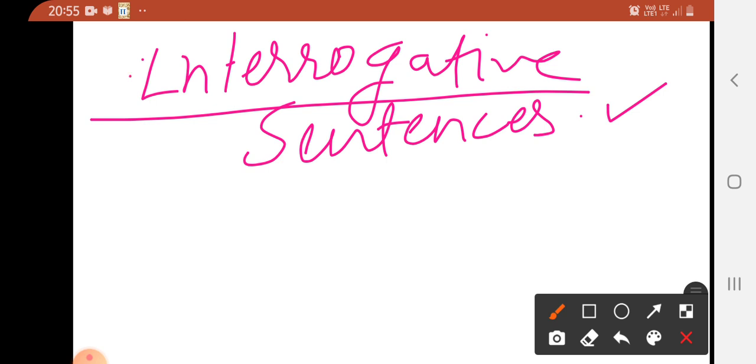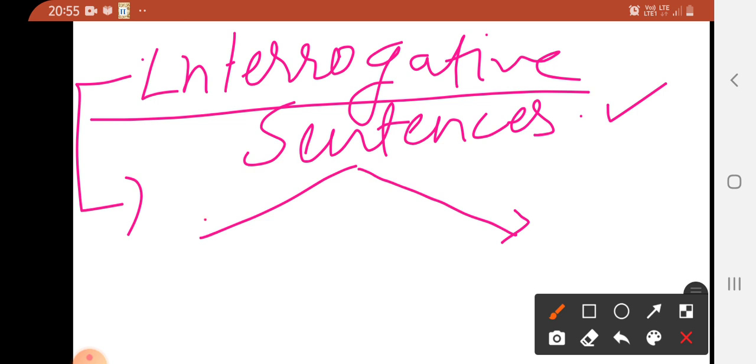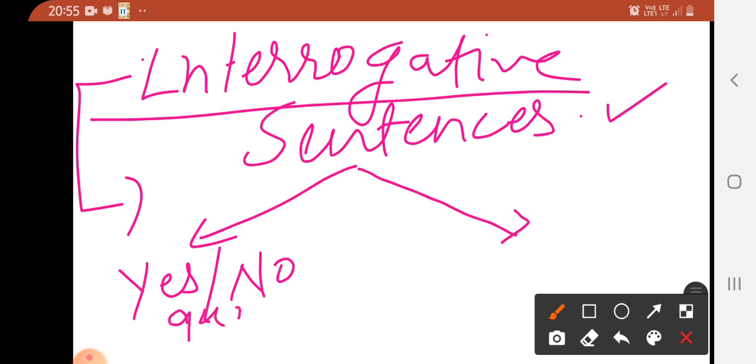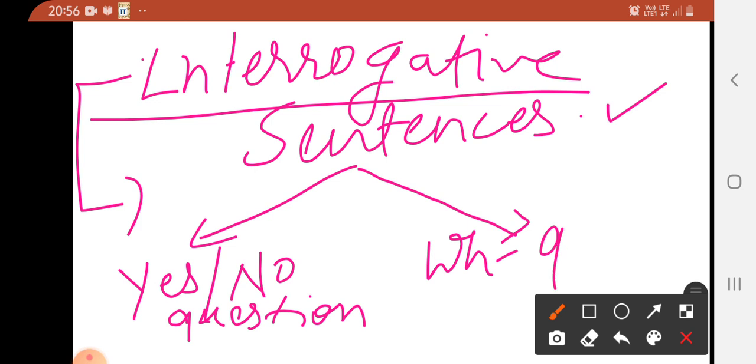The second thing we need to know is that interrogative sentences are of two types. The first is yes-no questions, and the second is WH questions. Please pay attention, because these are very essential to understand narration.